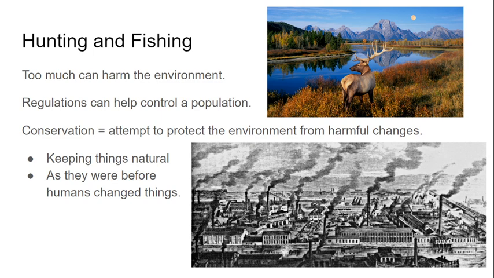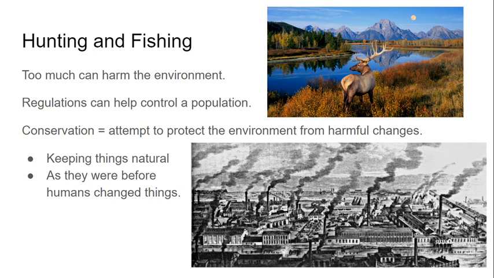This is why we have organizations like the Minnesota Department of Natural Resources that help put regulations in place. And what these regulations do is they tell you how many fish you can keep. They tell you how many deer you can hunt each year. And so they put these kinds of restrictions or limitations on the number of animals that you can take. This way, it makes sure to keep a nice, healthy population.